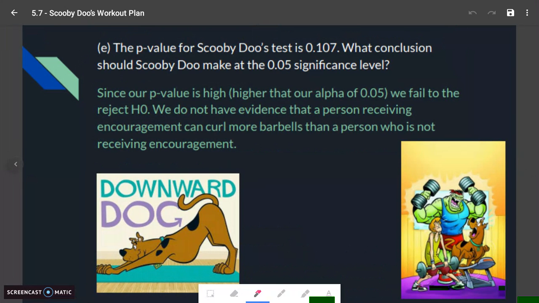We have the context, because again, if you answered this question the way you could for any other question we've done all year with a p-value, if you just said the p-value is high, so we reject, or excuse me, we fail to reject, that would not have been enough information. You have to go in and talk about what evidence we have now. So it talks about our Scooby-Doo information in the context of the problem of encouragement. Okay. Now, this question was broken up into 5 parts.